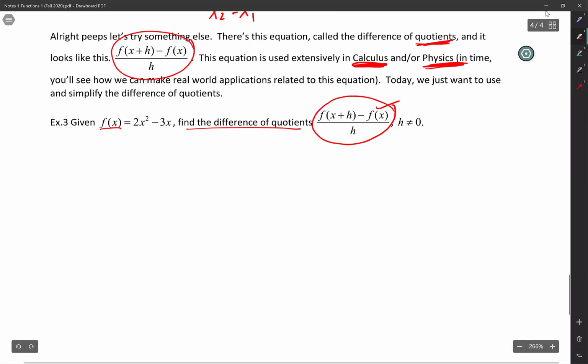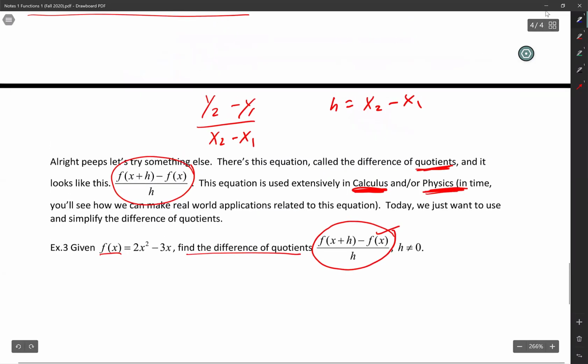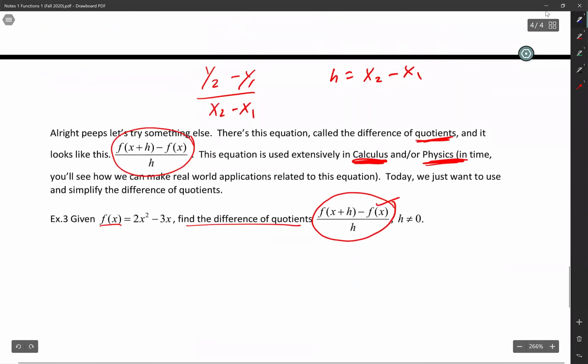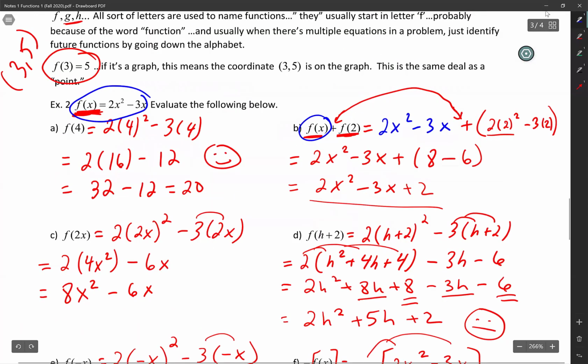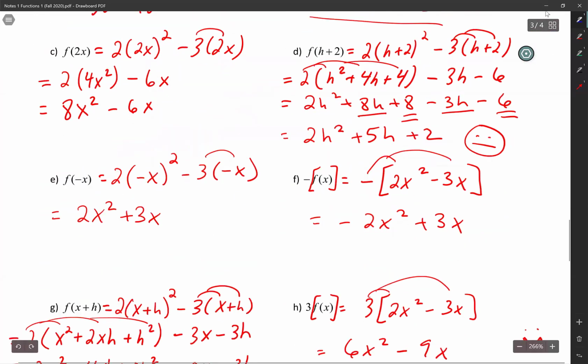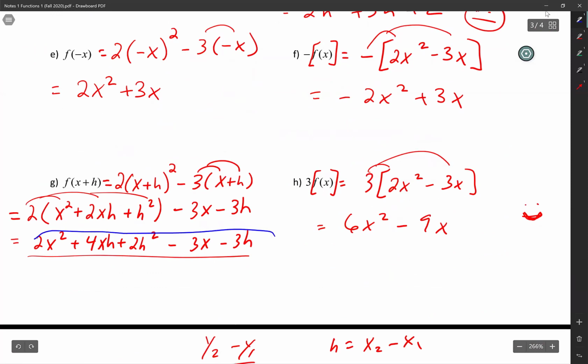So notice that we have f of x plus h. It's the same equation, by the way. Look, 2x squared minus 3x. We've been using that forever now. Well, since I had 2x squared minus 3x, here is f of x plus h right there.